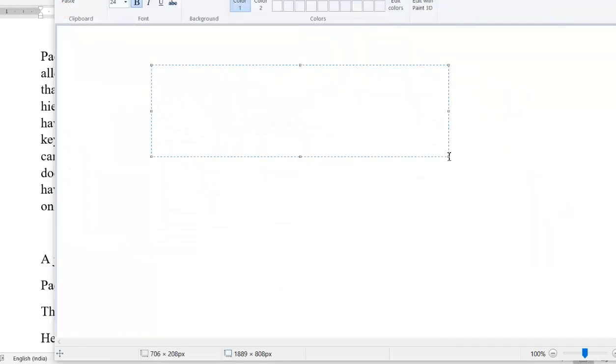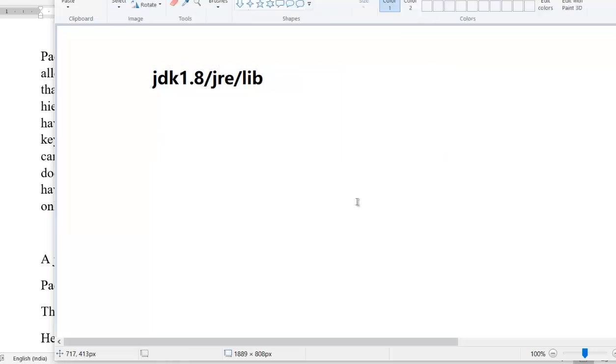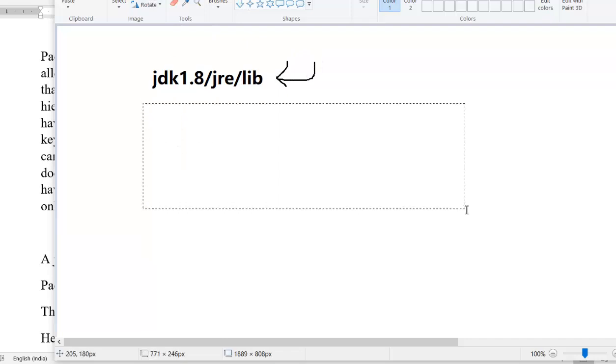You can see that jar file present under JDK 1.8, whichever version you have loaded. Then you go for JRE, the Java runtime, and then go for the lib folder, and there you will find the jar file. What is JRE?